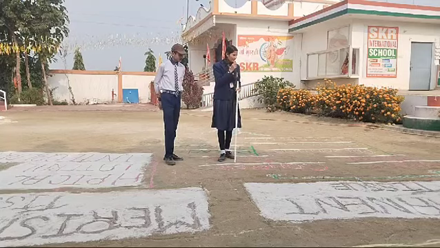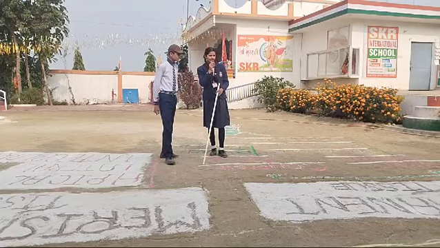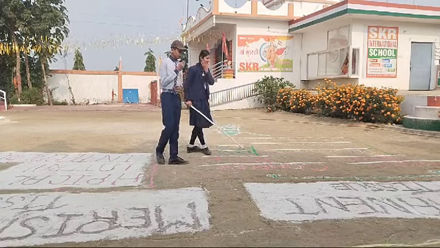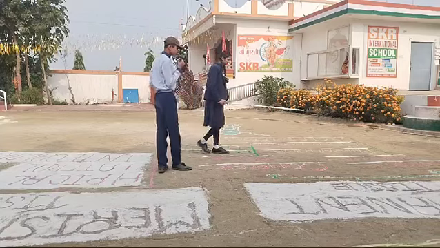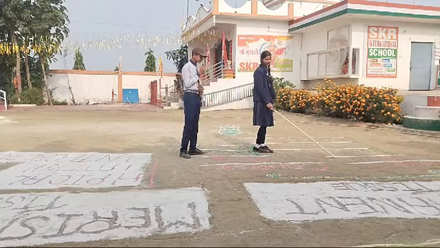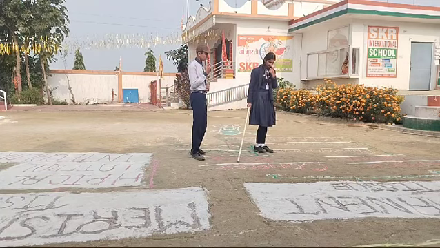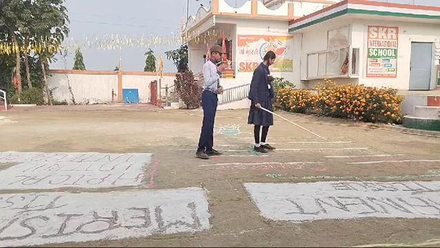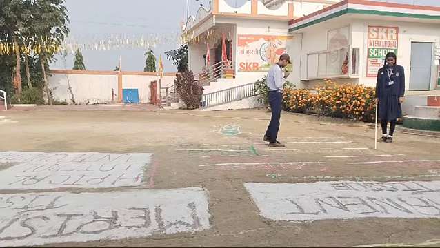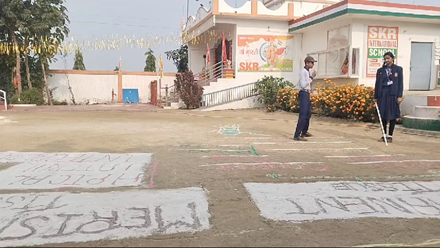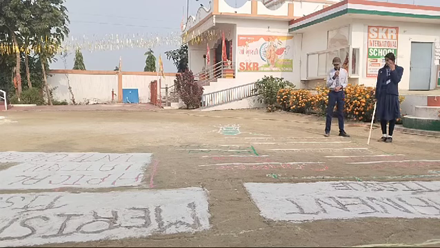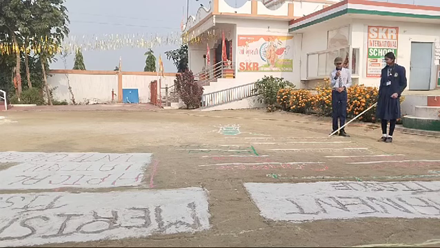Can you describe about the types of permanent tissue? Yeah, I can describe the types of permanent tissue. Permanent tissue generally has two types. The first one is simple permanent tissue and the second one is complex permanent tissue. So first, let's discuss simple permanent tissue. Simple permanent tissues are those which are generally composed of a single type of cell, and they are further divided into three types: parenchyma, collenchyma, and sclerenchyma.